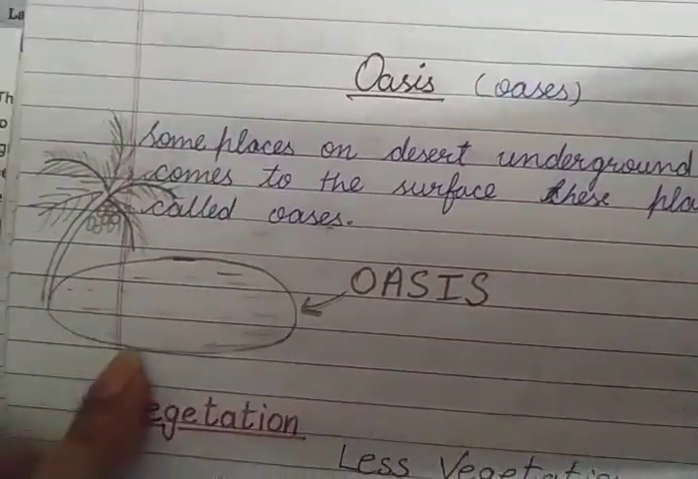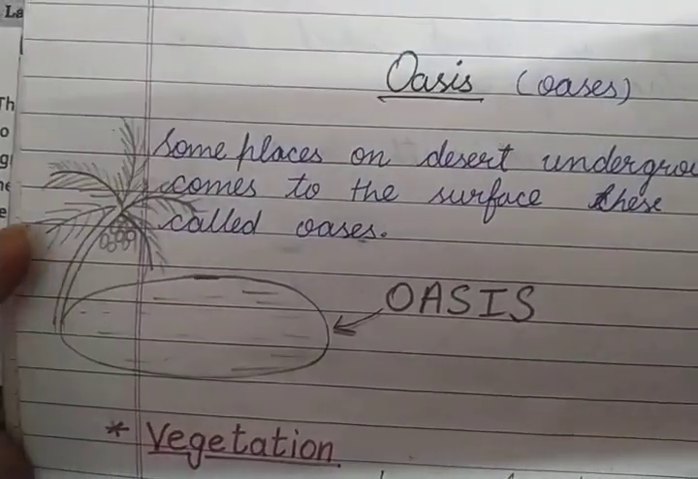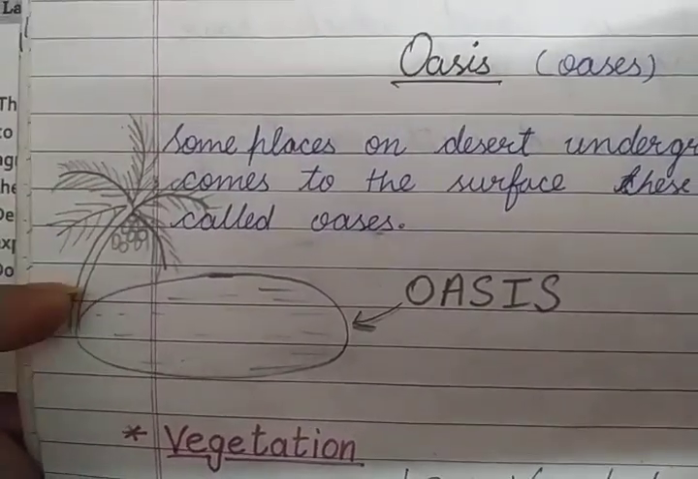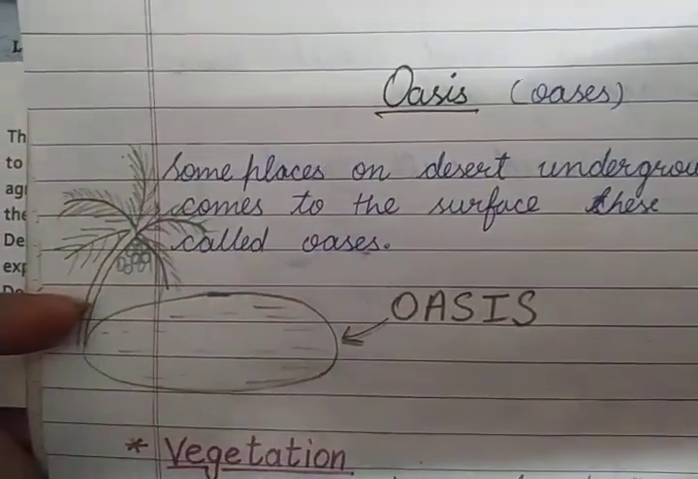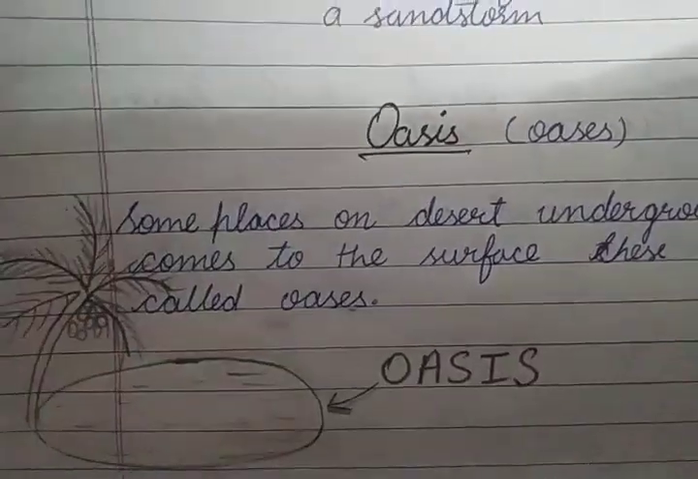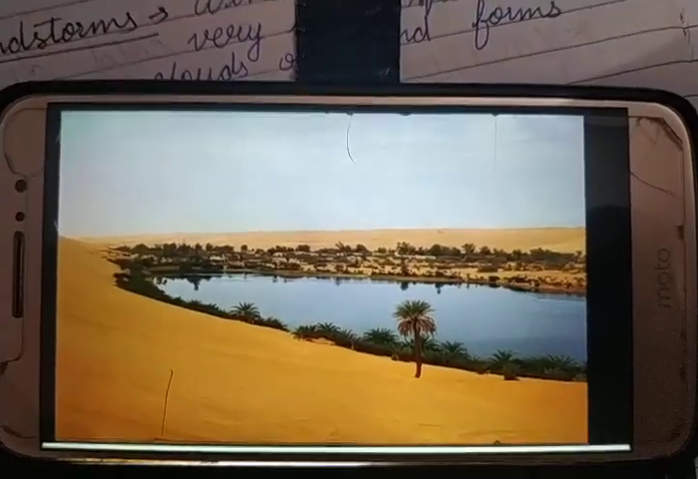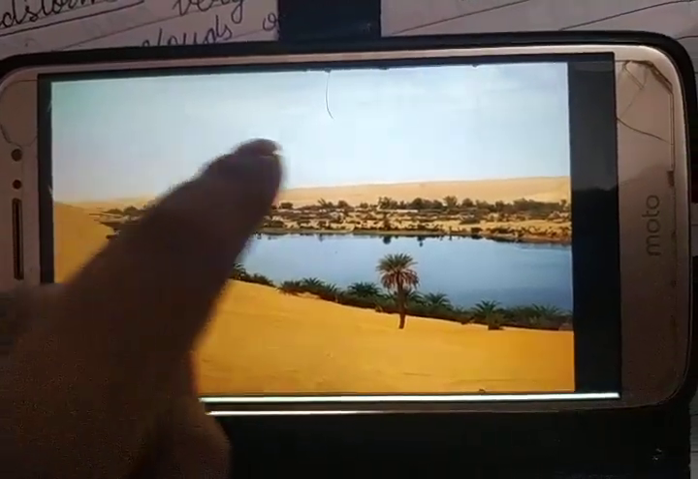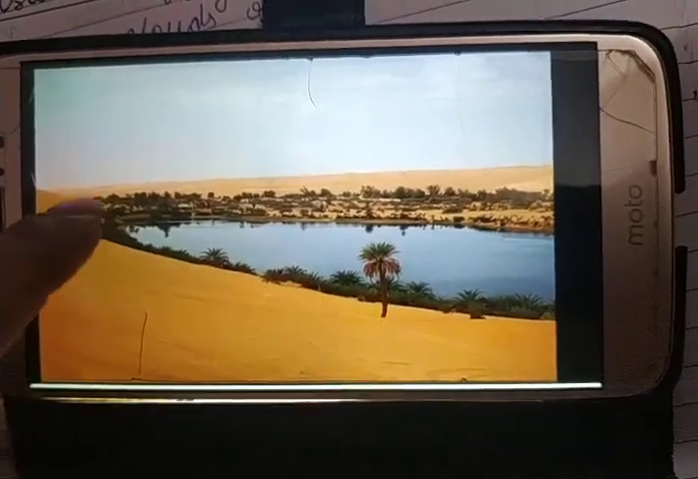There are some places in the desert where water comes up, water comes above the ground, and those places are called oases. Students, oases have little vegetation also, and these vegetations are date palms, kikar, babool, and some other shrubs. So I'll show you one more picture. See, this is the picture of an oasis in desert. You can see sand around this place. This wall is sand, and in the sand we have water. And you can see little vegetation is also there.